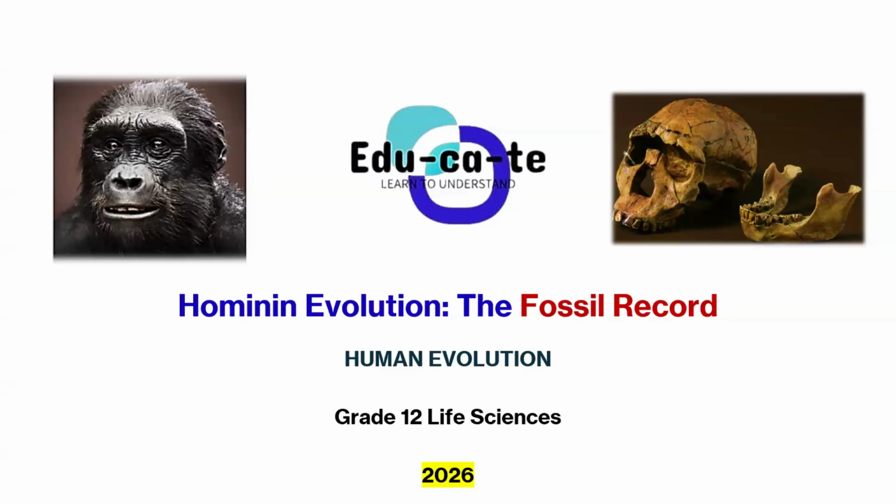Today we'll be doing hominin evolution, which is particularly focusing on the fossil record. We have already been studying the similarities between humans and African apes. We've been looking at homologous structures, and we've been looking at the differences as well between them. Now we need to understand what fossil evidence was found by humans for us to believe that evolution happened. We will focus on the evolution that involves us as humans, or us as hominins. So we are going to do the hominin evolution.